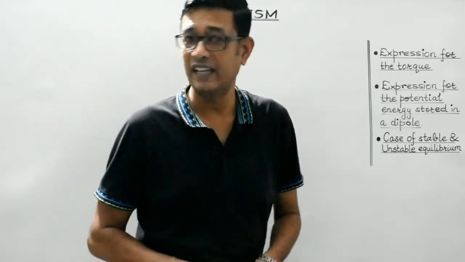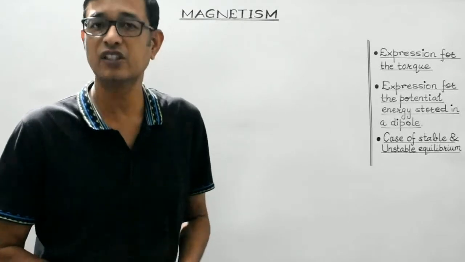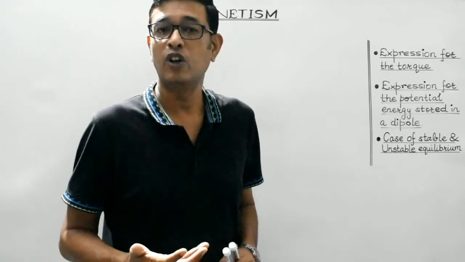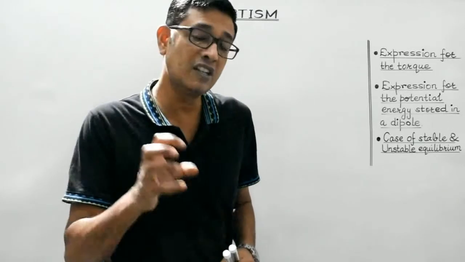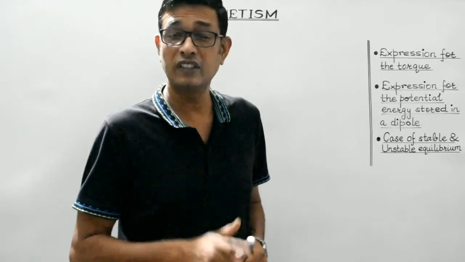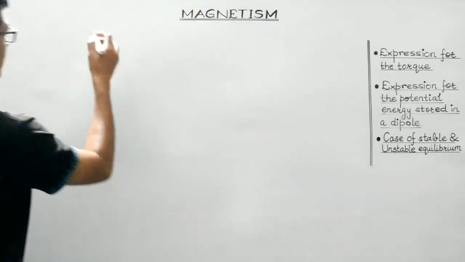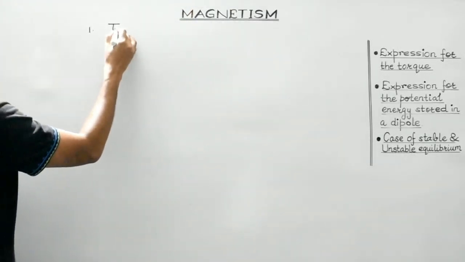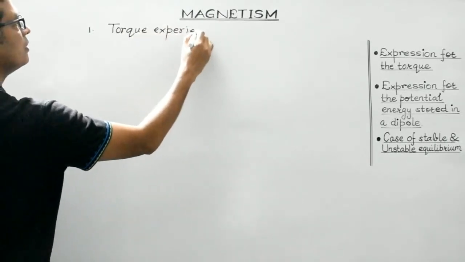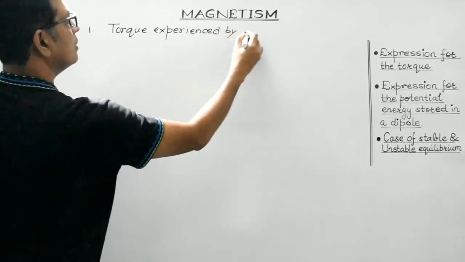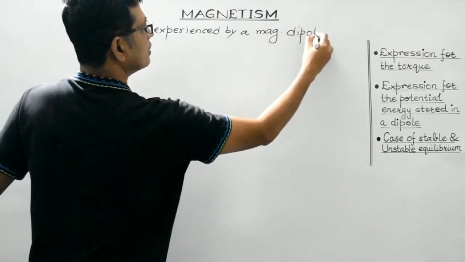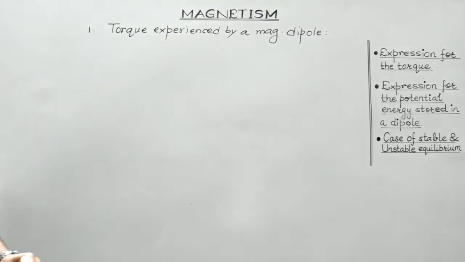Today we are going to derive the expression for the torque experienced by a magnetic dipole under the influence of a uniform magnetic field, and then we will also try to find an expression for the potential energy stored in a magnetic dipole under the influence of a magnetic field. So students, let's begin with the first expression. We need to find out the expression for the torque experienced by a magnetic dipole under the influence of a uniform magnetic field, right?